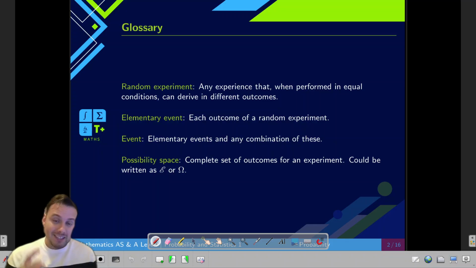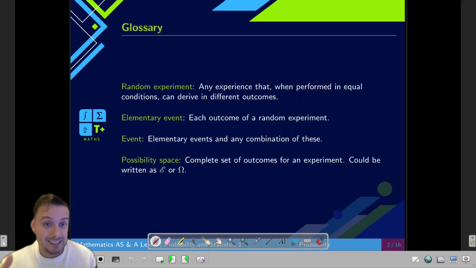And then this complete set of all the possible combinations that we can get is what we call the possibility space. In mathematics, there's a whole branch that studies this called the sigma algebra, which is not required for mathematics A levels. If you go to my webpage, you will see that I included the formal definition of a probability, because a probability can be many things, and that's how you can find the probability of getting rain on a certain day or the probability that a football team wins a match.